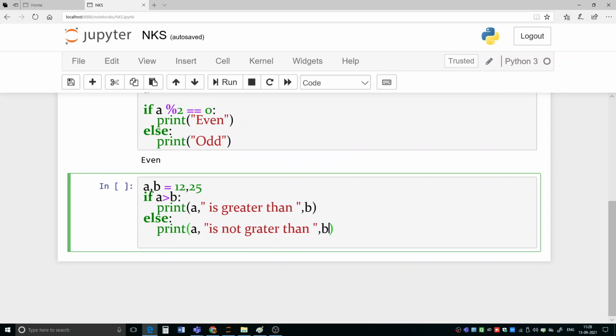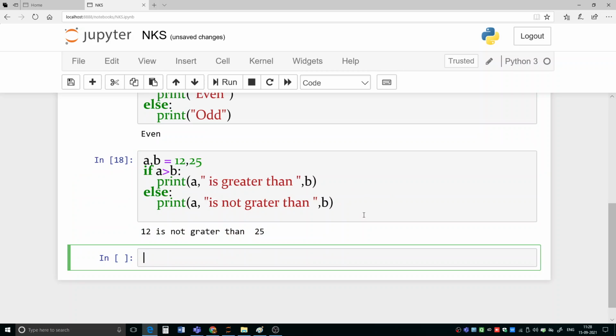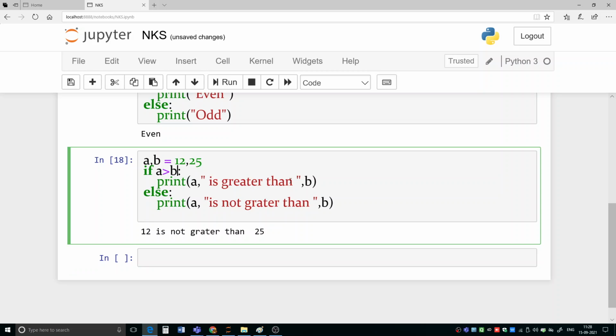This time we are having two variables a and b, and their values are 12 and 25. Now I am checking whether a is greater than b or not. If you execute it, you will get 12 is not greater than 25. That's true. So this is how it works. Now suppose here we want to do something more. I am writing a is not greater than b, and suppose I am writing b is greater than 20.